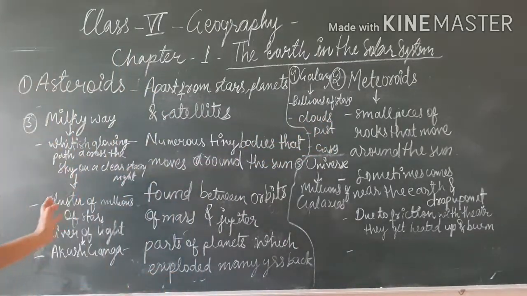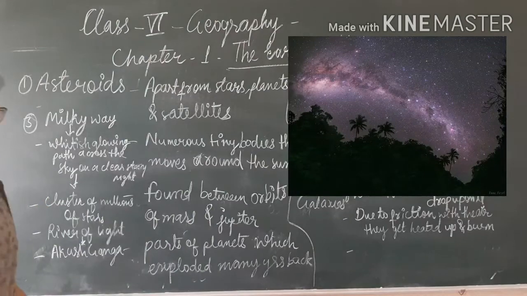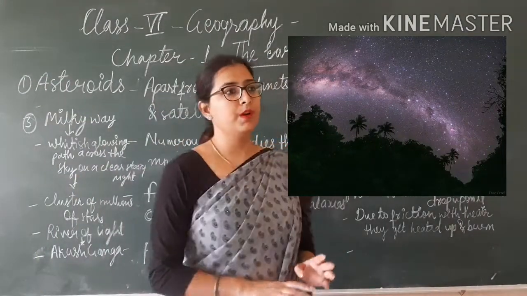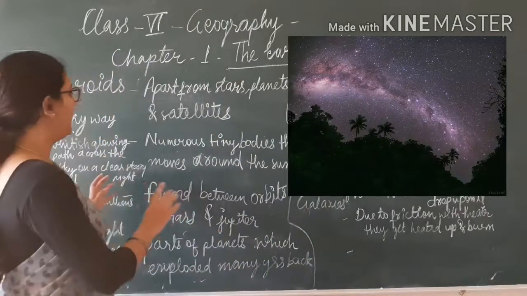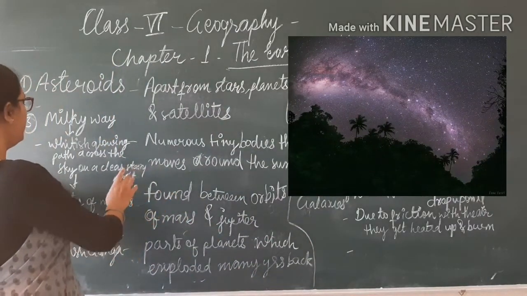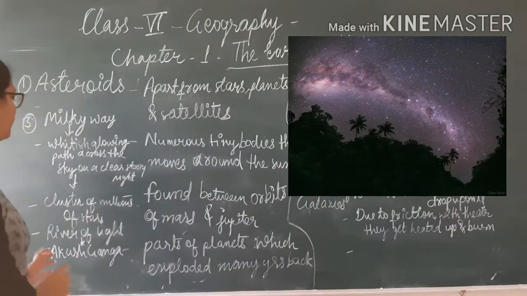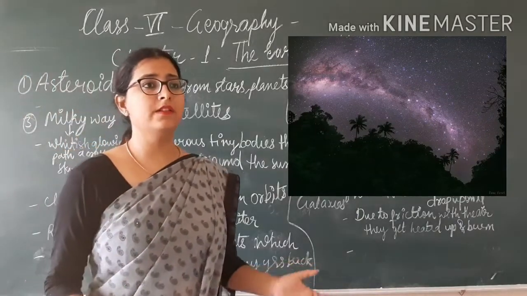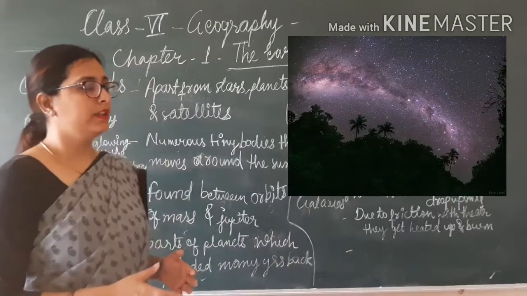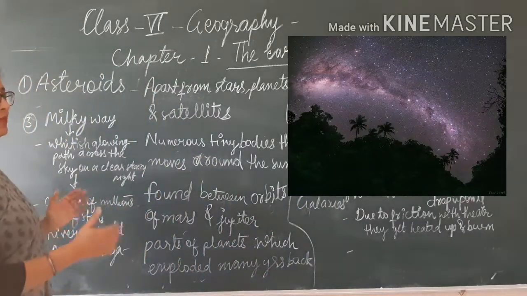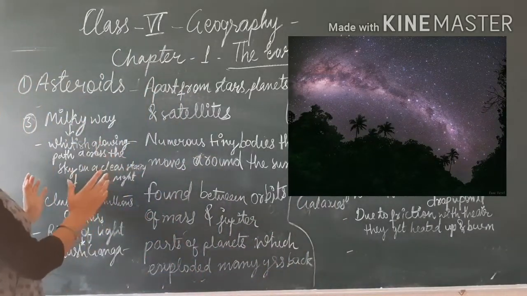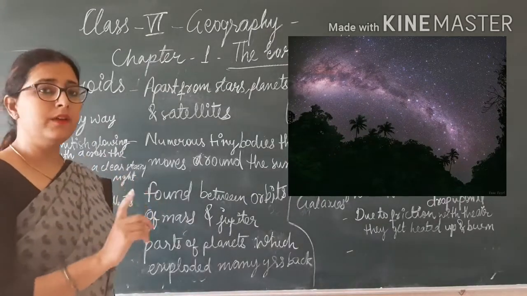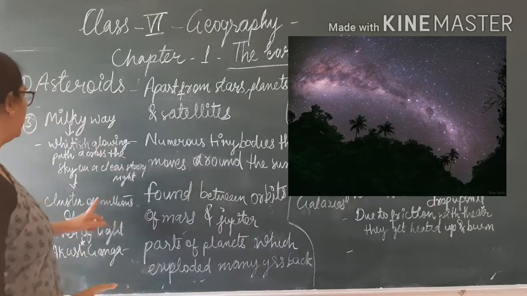Now, what is the Milky Way? Many times you observe that in the sky there is a whitish glow. That whitish glow is a cluster of millions of stars. When millions of stars come together, it looks like a whitish glowing path in the sky, and that is the Milky Way.